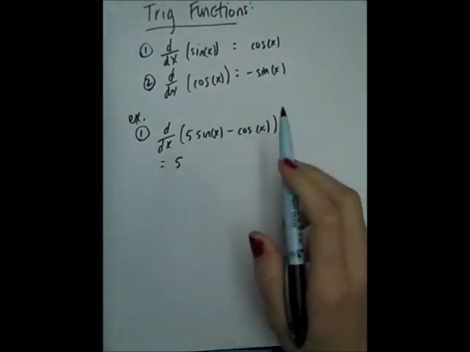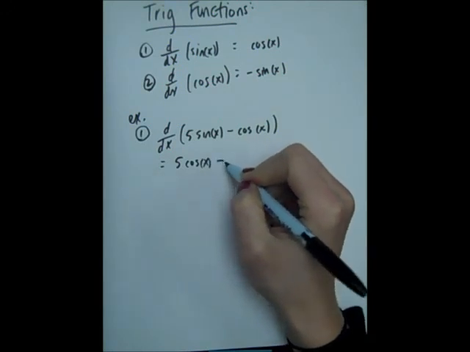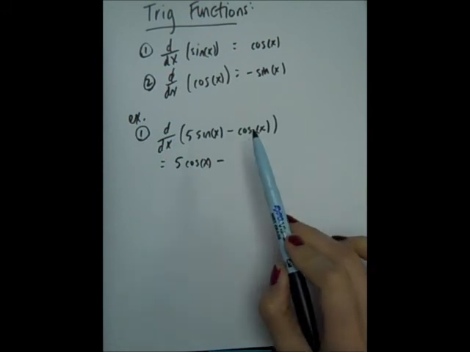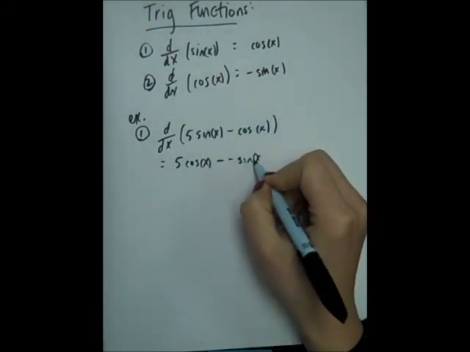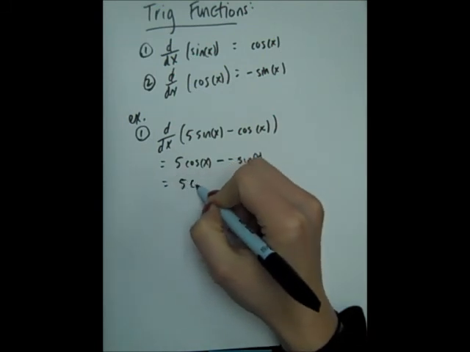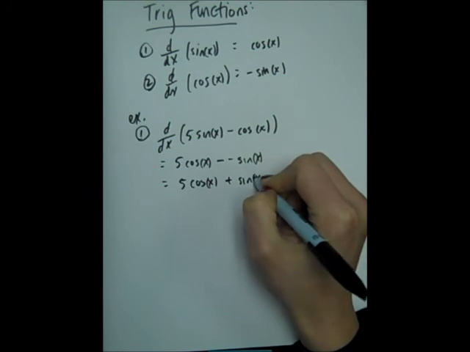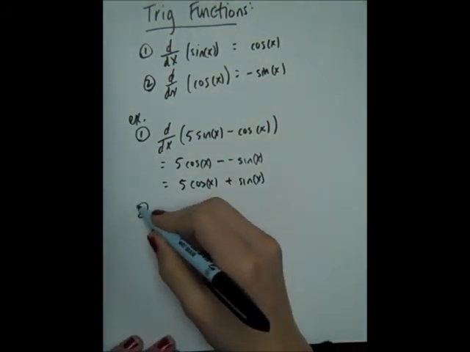Then the derivative of sine is cosine. Now I'm going to subtract the derivative of cosine, that was negative sine. So the derivative of my original function is 5 cosine x plus sine x. So those negatives cancel out. Okay, let's do another one.